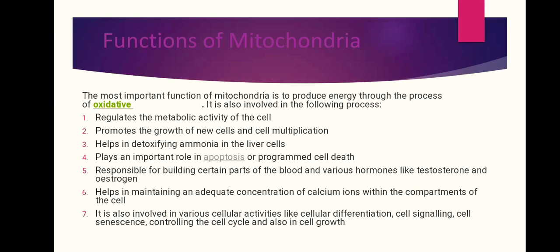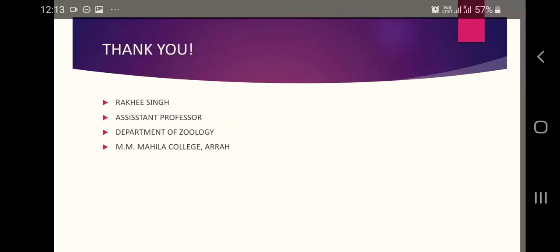It plays an important role in apoptosis or programmed cell death. It is responsible for building certain parts of blood and various hormones like testosterone and estrogen. It also helps in maintaining an adequate concentration of calcium ions within the compartments of the cell. It is also involved in various cellular activities like cellular differentiation, cell signaling, cell senescence, controlling the cell cycle, and also cell growth. So it is the most important organelle of the cell. Thank you.